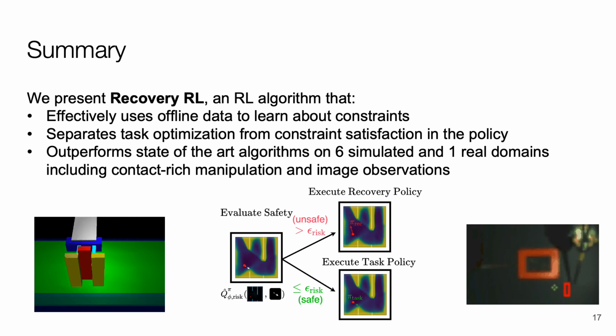In summary, we present Recovery RL, an RL algorithm that leverages a set of offline data to learn about safety and constraints in the environment. Recovery RL separates task optimization and constraint satisfaction across different parts of the policy. Recovery RL outperforms state-of-the-art algorithms on a set of 6 simulated and 1 real domain, including contact-rich manipulation and image observations.